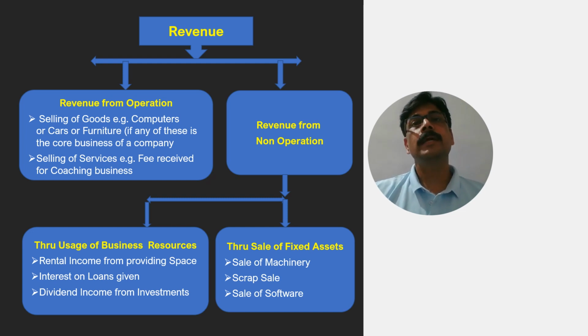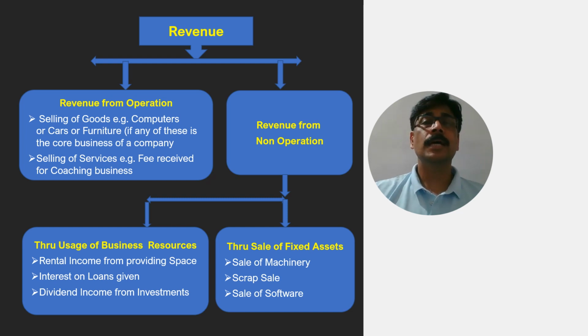In the same way, a company may rent out space to some company or some other people. So the revenue in the form of rent which they receive from renting out this space is also known as revenue from non-operations. Likewise, a company may invest in shares of another company. So the dividend they receive from this investment in shares of the other company is also known as revenue from non-operations.